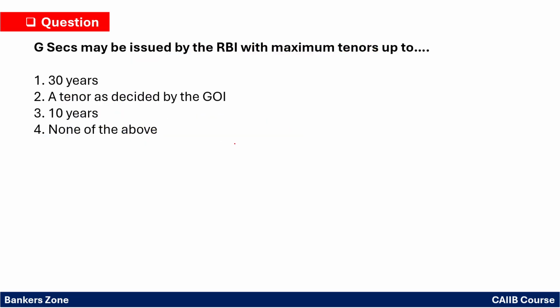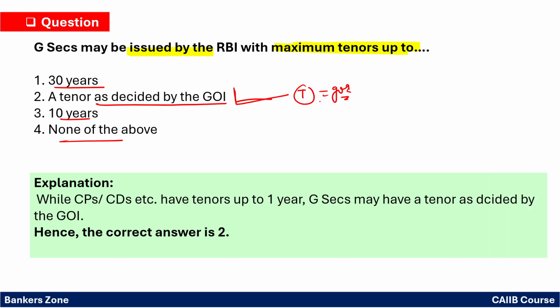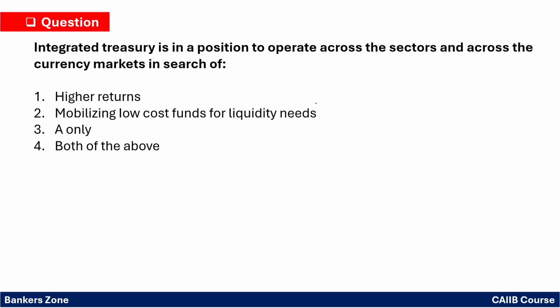Government security, that is the G-Sec, may be issued by the RBI with a maximum tenure up to. So what can be the maximum tenure for the government security? First option, 30 years; second, the tenure decided by the Government of India; third, 10 years; or none of the above. So obviously when the government releases the government security, the tenure is generally decided by the Government of India itself, right? Okay, so option number 2 is the correct answer.